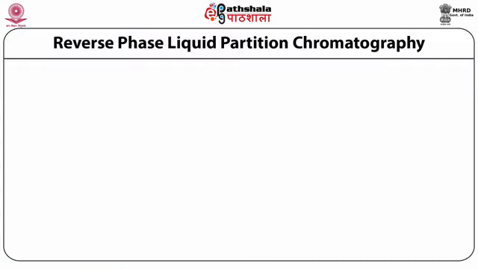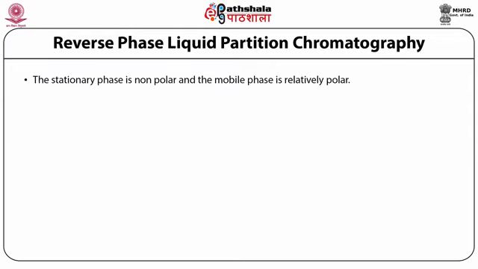In reverse phase liquid partition chromatography, the stationary phase is non-polar and the mobile phase is relatively polar. This makes this mode of HPLC very valuable for separation of various lipid molecules of similar kind or class.